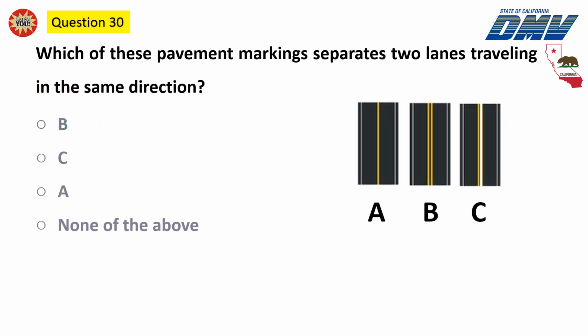Question 30. Which of these pavement markings separates two lanes traveling in the same direction? B, C, A. None of the above.